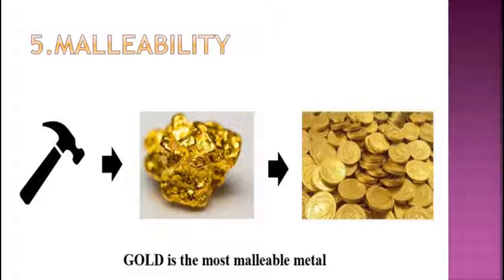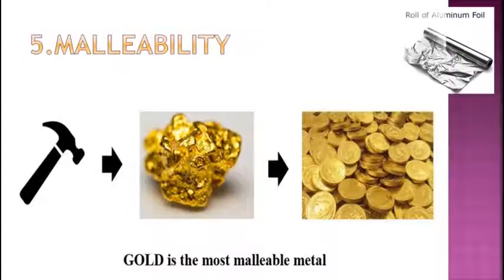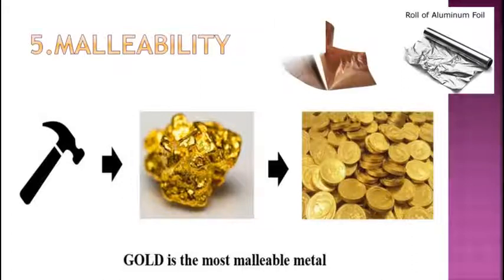So this property is called malleability, in which the metal is converted into a thin sheet. Gold is the most malleable metal, and silver also. Here you can see another example of malleability, like aluminium foil. This is an example of malleability in which the aluminium is converted into a thin sheet. And next is a copper foil.